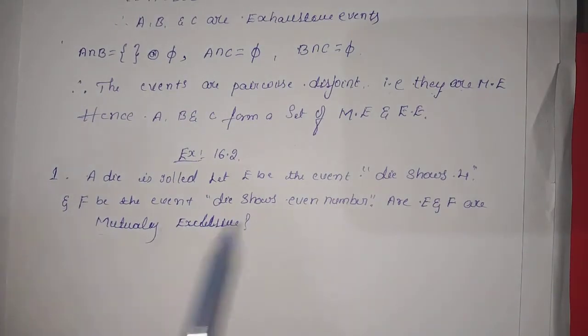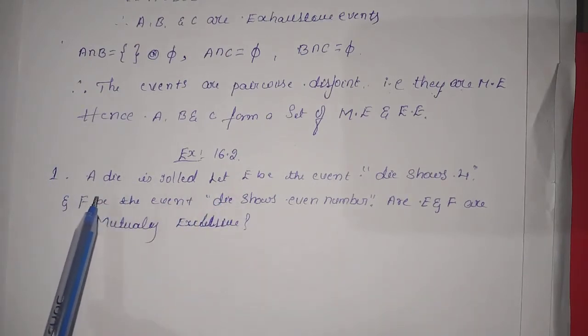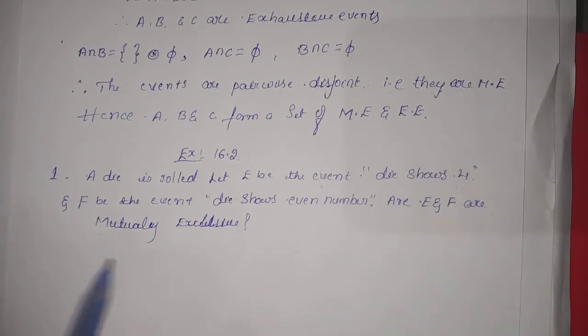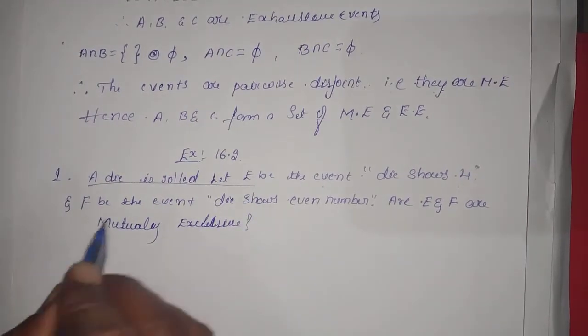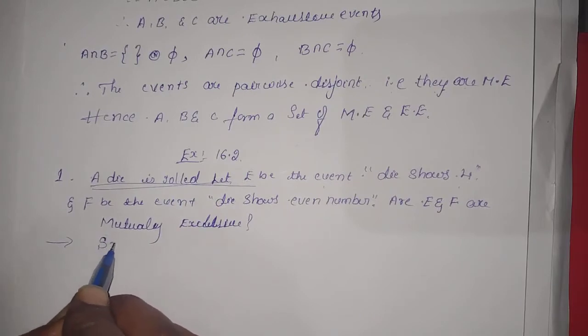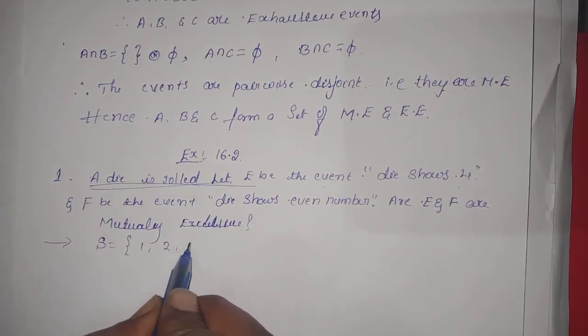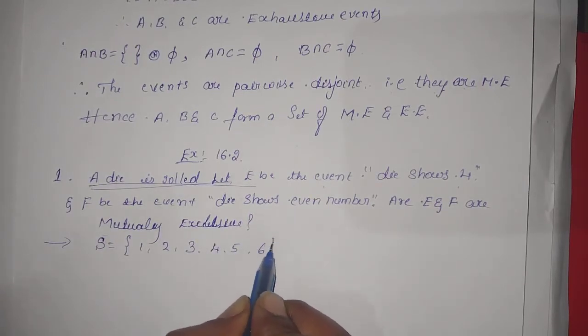Okay, understood the problem? A die is rolled means a single die is rolled. Let E be the event die shows 4. First we should write the sample space. A die is rolled means the sample space contains how many elements? 6 elements. Which are those? 1, 2, 3, 4, 5 and 6.